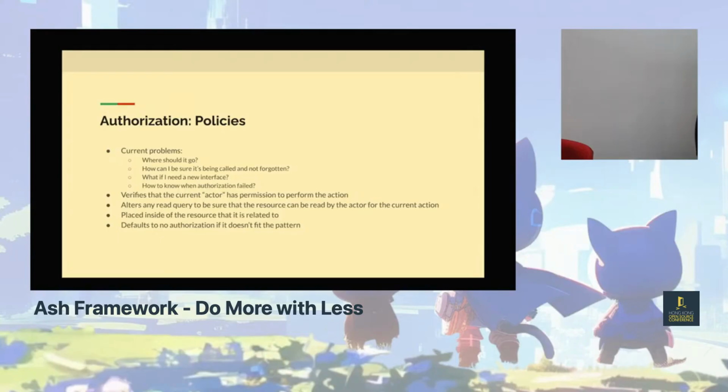The other thing, too, is that it verifies that the current actor, so that means the person who's doing the action, has permission to actually do the action at all.